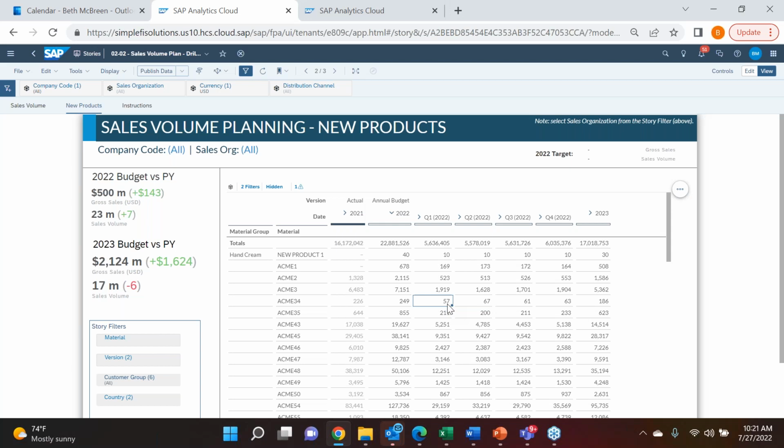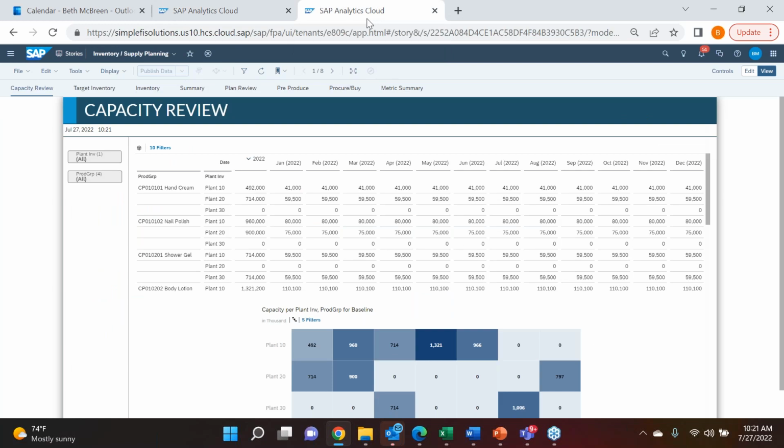What does executive management want to see that we're going to sell for the year, right? And then we have obviously what we can produce in a year, on the inventory side. And that's what we're going to move over into my next tab here, where we have a flow that I'll work with.